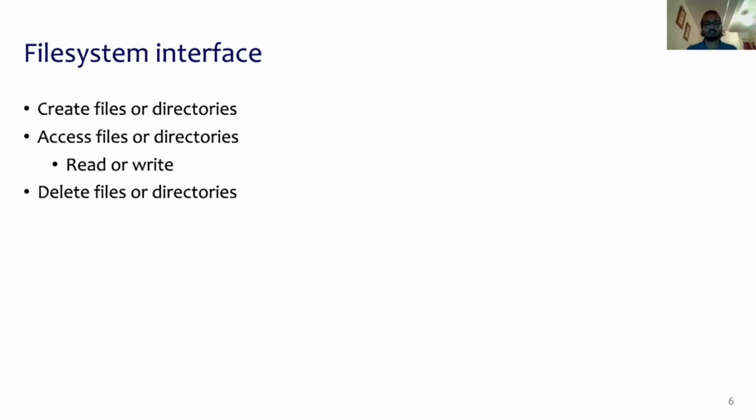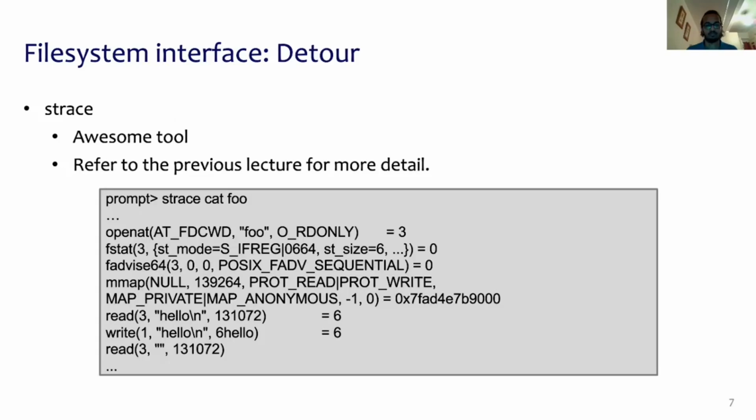The file system interface allows one to create files or directories and access those files or directories through read or write operations, and also delete those files or directories if required. Let's take a small detour and look at a tool called strace, which is basically a system call tracer. You must have read about this tool in the previous lecture, and you can refer to that lecture for more detail.